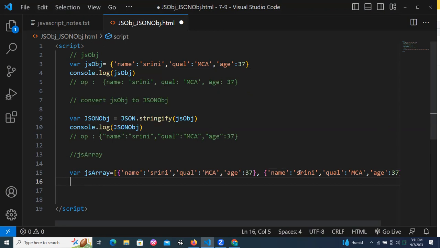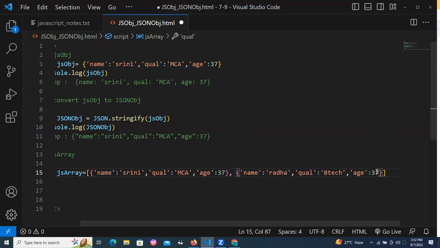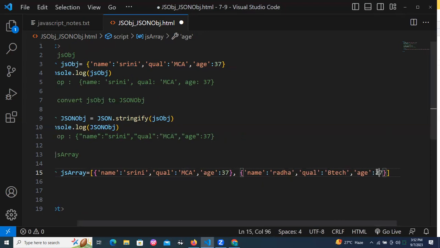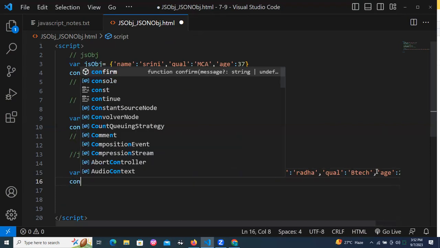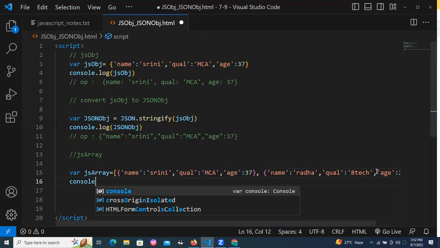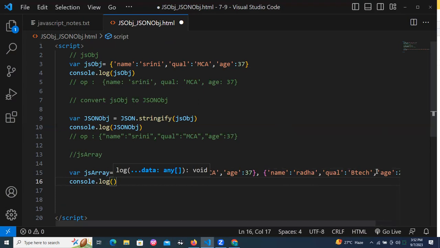Okay, let me change the values. Here the name is Radha, qualification BTech, and age 20. Now console it. Console.log JS array.